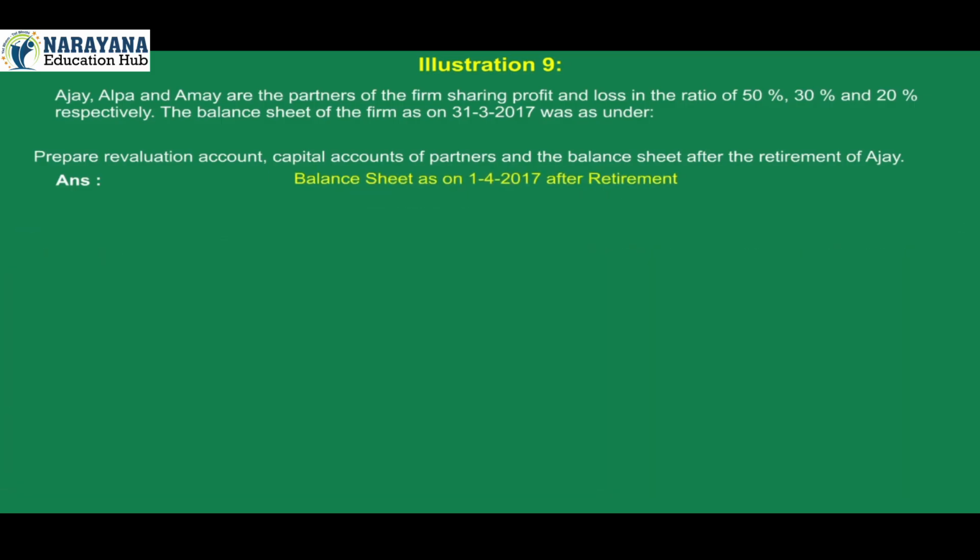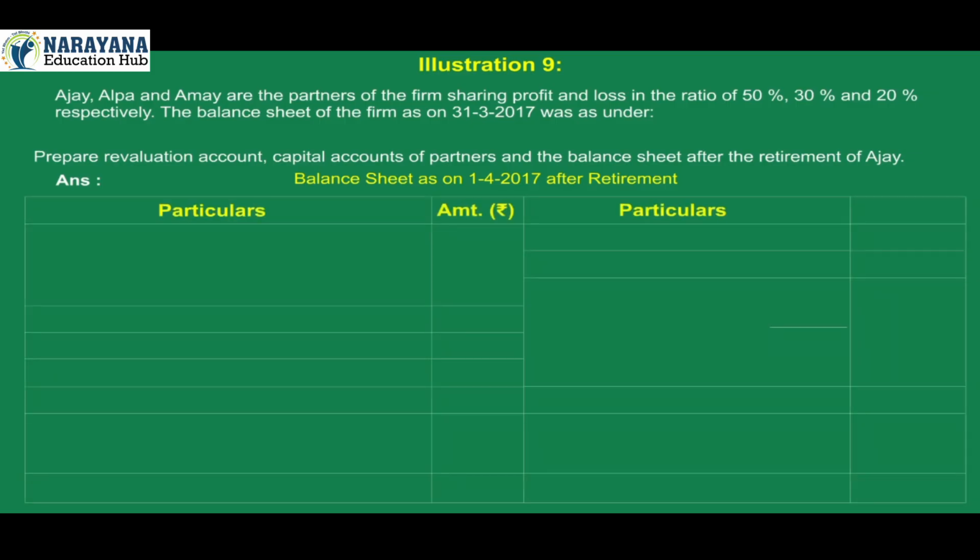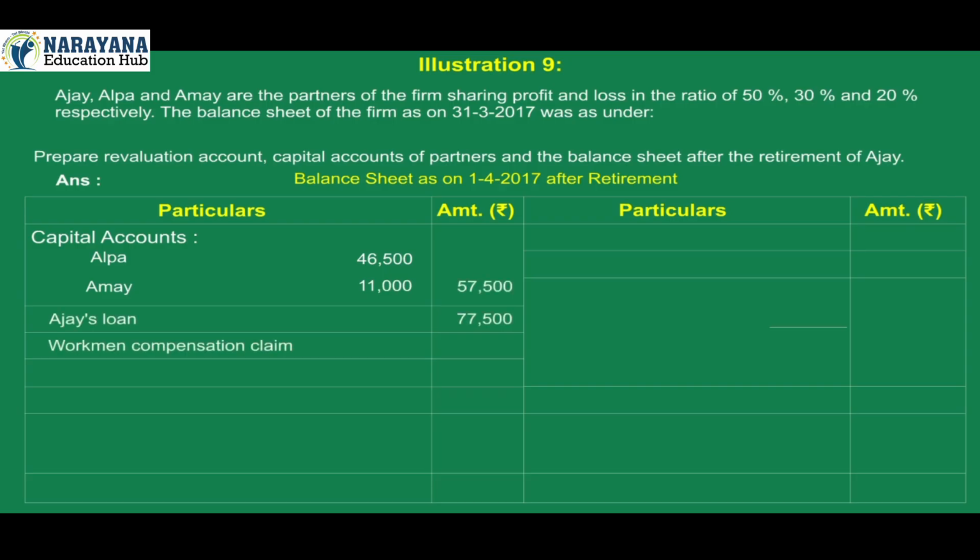Balance sheet as on 1st April 2017 after retirement. Liabilities amount, assets amount. On liability side, capital accounts Alpa 46,500, Amay 11,000, total 57,500, Ajay's loan 77,500, workman compensation claim 20,000, creditors 40,000, provident fund 60,000, total of liabilities 2,55,000.